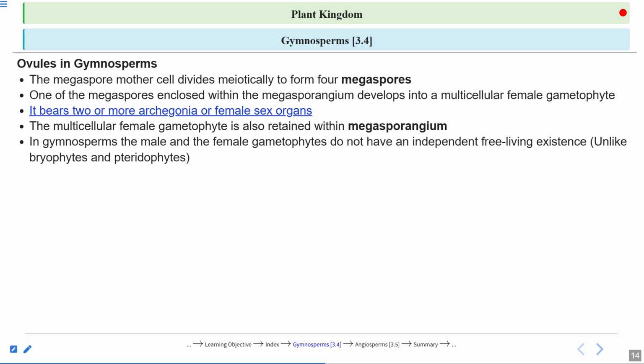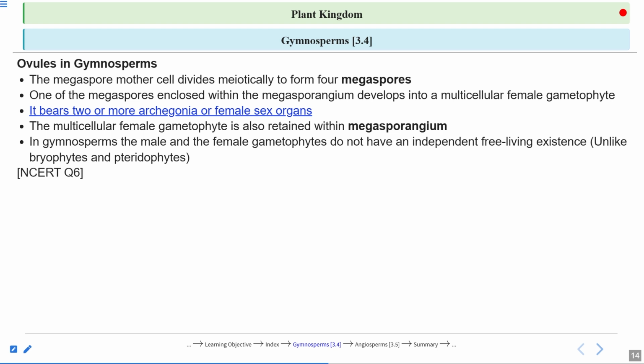In the case of gymnosperms, the gametophytes do not have an independent free living existence, right? So which is the main plant in gymnosperms? It is the sporophyte. That is why it is mentioned that the gametophyte structure is reduced to a few cells only, right? This is a very important difference from the bryophytes and pteridophytes if you compare.